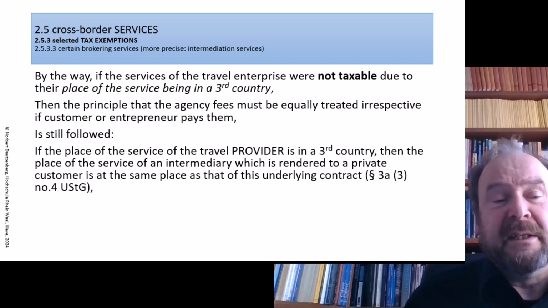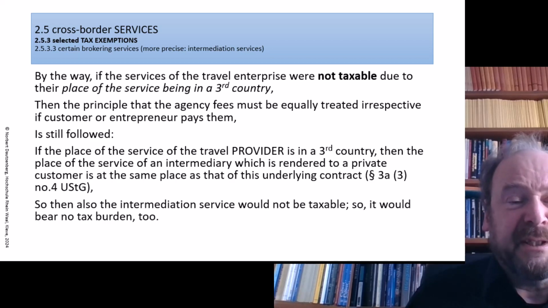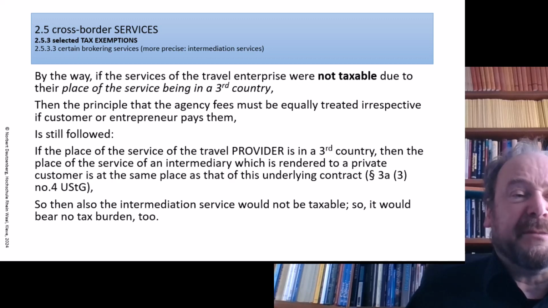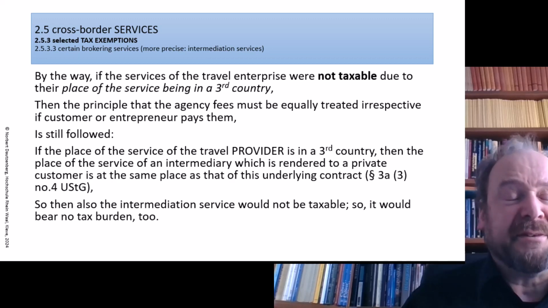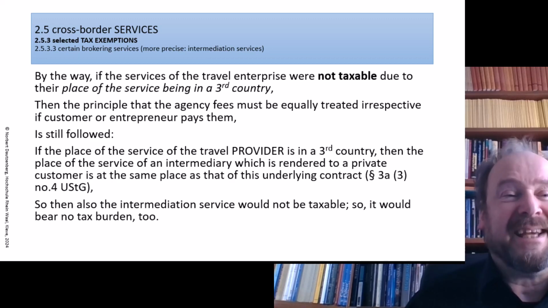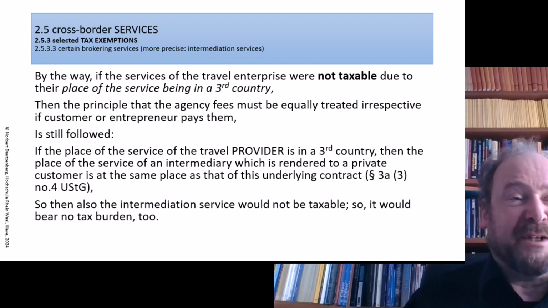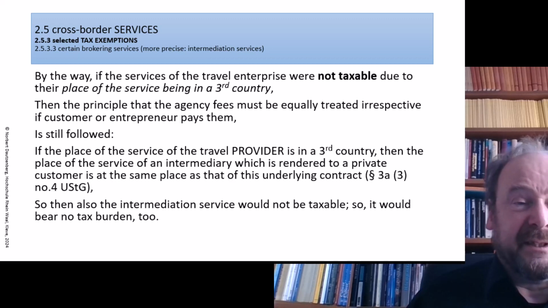So then the place of the service of the travel agency's service would be in the third country, so it would be not taxable in all EU countries. So it would also then be free of tax, as in the case where the travel enterprise had given the order to the agency. So again, our principle is kept.